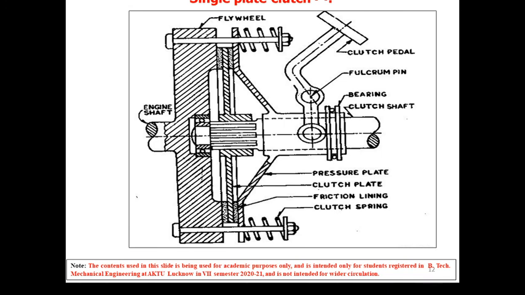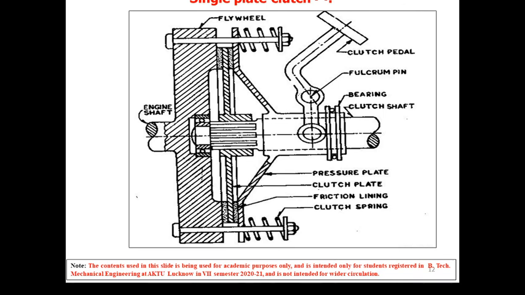Then effective mean radius also plays a role, because we cannot make a clutch of larger diameter. See, this is the diameter of the clutch, so this is the clutch plate. It plays a major role because the value of effective mean radius cannot be increased beyond a certain maximum, which depends upon the space available in the particular type of car. Because if we make a bigger size plate, then it requires a bigger space. Sometimes it is not possible that we have space inside the engine compartment or inside the bonnet.